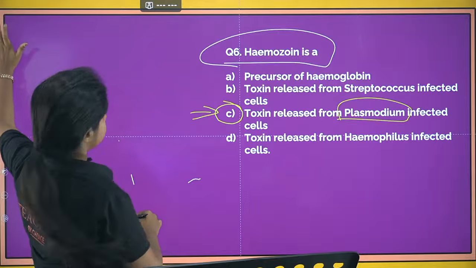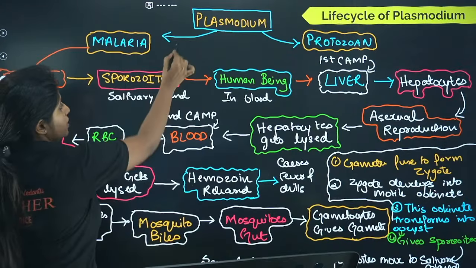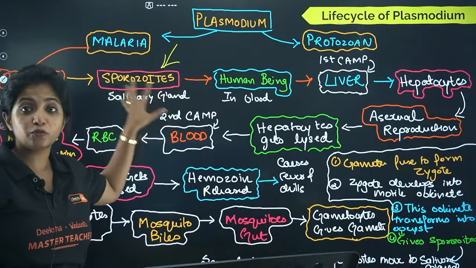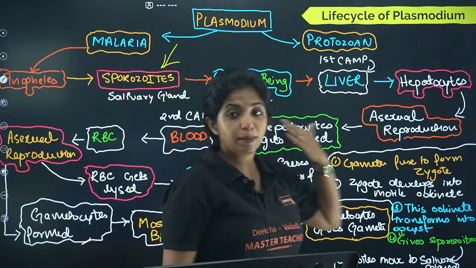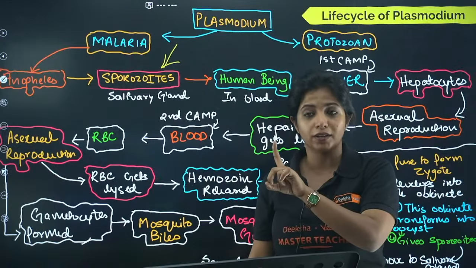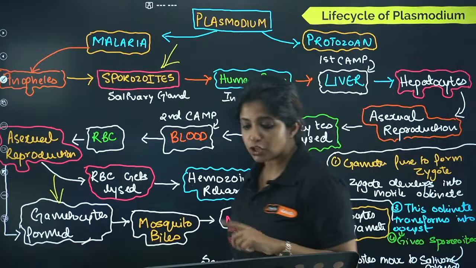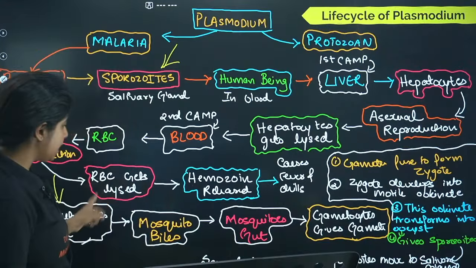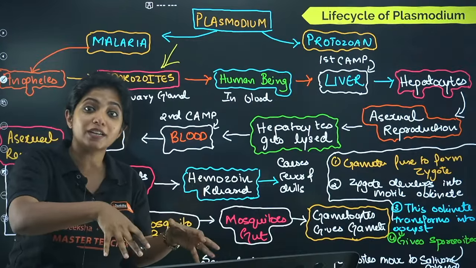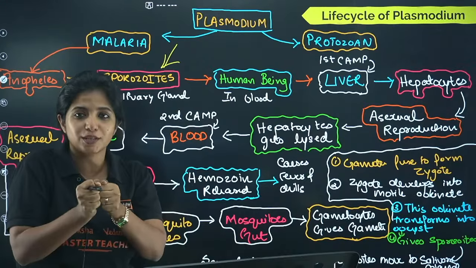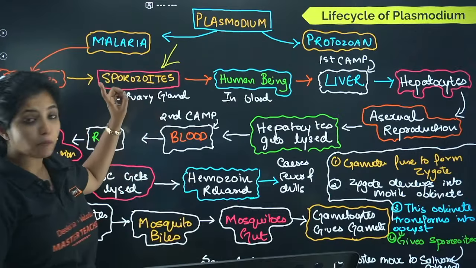Okay, this is C. So here I have mentioned the life cycle of Plasmodium. You can just go through it. The stage in which it infects us is known as sporozoite. It is found in the salivary gland of the Anopheles mosquito. And then basically inside our body it keeps on doing asexual reproduction, no sexual reproduction. Okay, and at the end it forms a stage which is known as gametocyte stage. What stage? Gametocyte stage, my dear children. And basically the mosquito will come and drink our blood. It takes up the gametocytes, and in the mosquito's gut the gametocytes form gametes, and the gametes fuse to form the next form of Plasmodium. So that's how it goes. So always remember, it infects our body in the form of sporozoite stage.